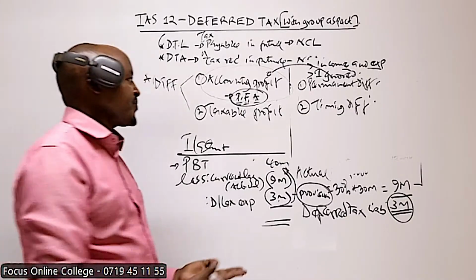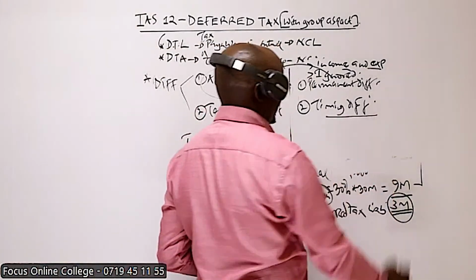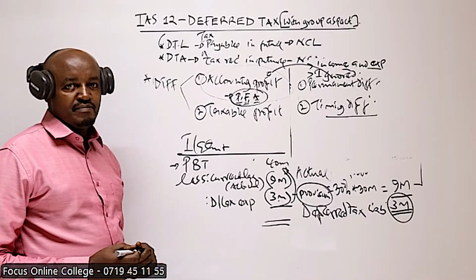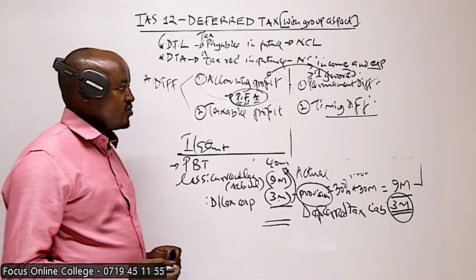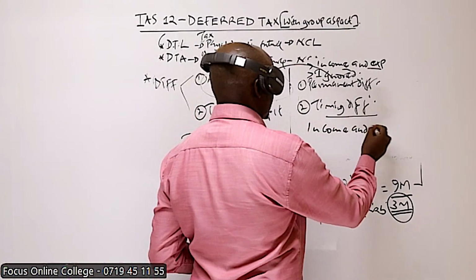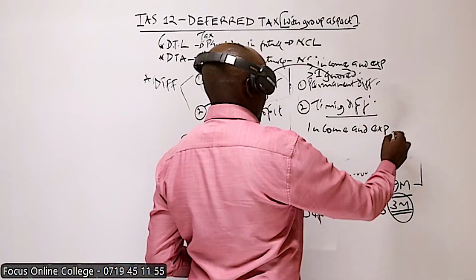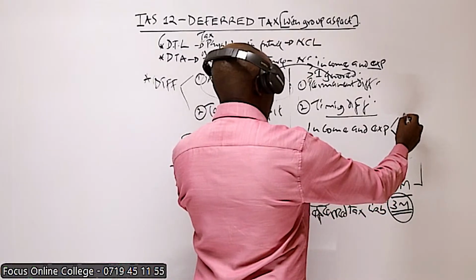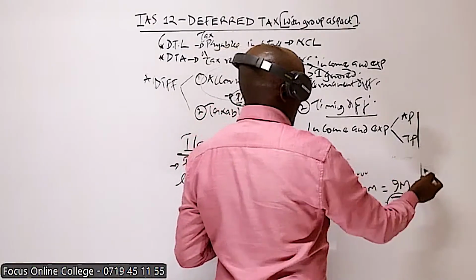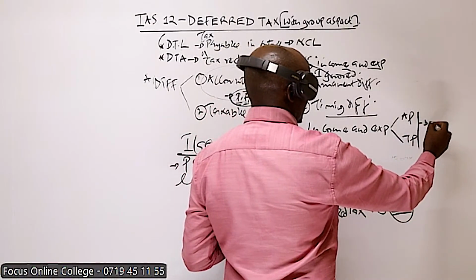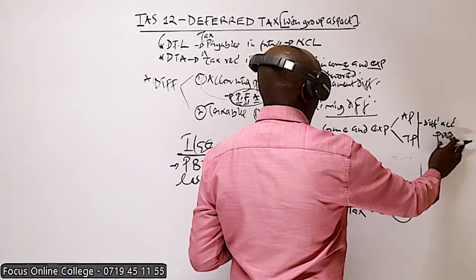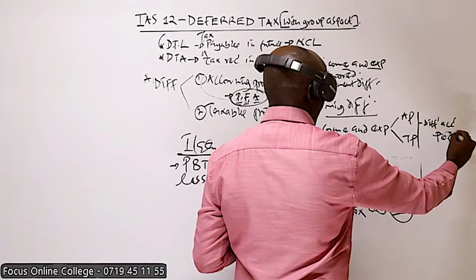Now, on the other hand, when we talk about the timing difference, this is the difference which is occasioned by taking into account items of income and expenses in the computation of the two profits, the accounting profit and taxable profit, but in different accounting periods. Different accounting periods.